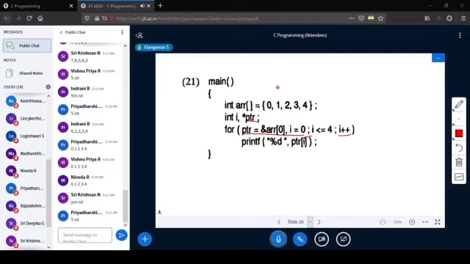You take it as stored at 4000. For example, the address of array of 0 is 4000. Let us take it like that. Then what will be the output?